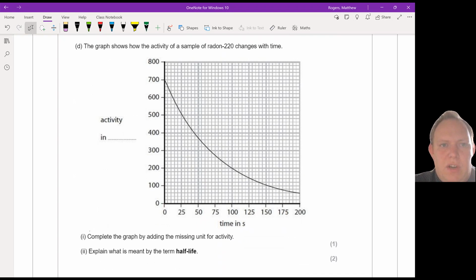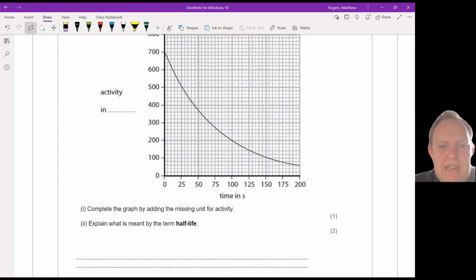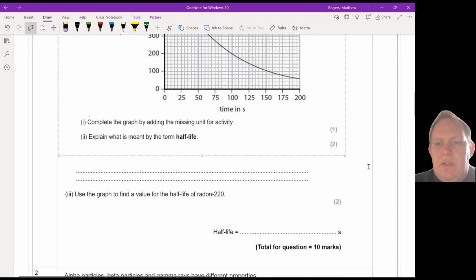Part D. The graph shows how the activity of a sample of radon-220 changes with time. Complete the graph by adding the missing unit for activity. So our unit for activity is the becquerel, which is abbreviated Bq. That's a capital B and a lowercase q. We've done that. Explain what is meant by the term half-life.